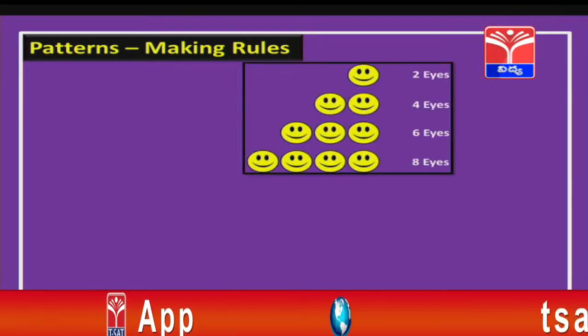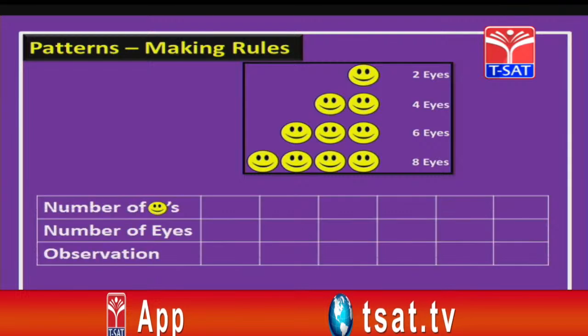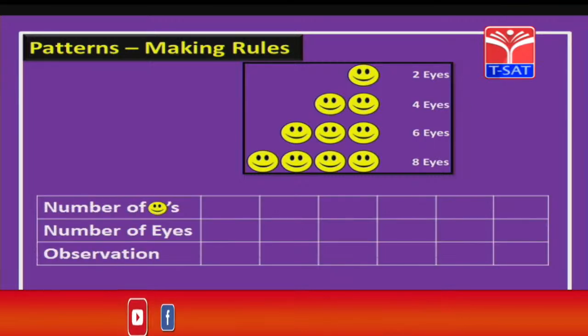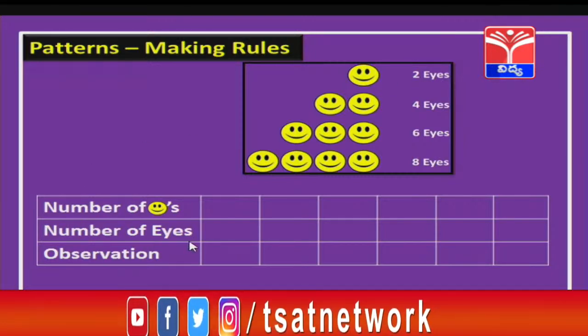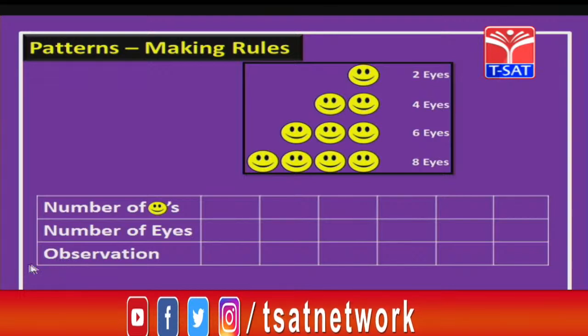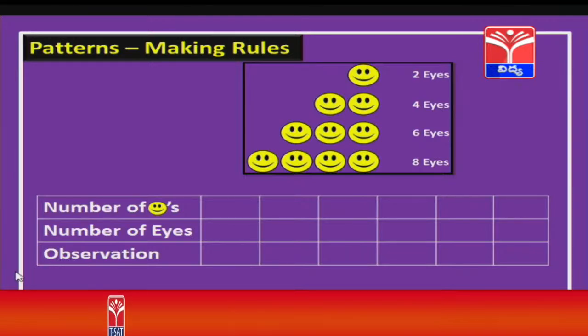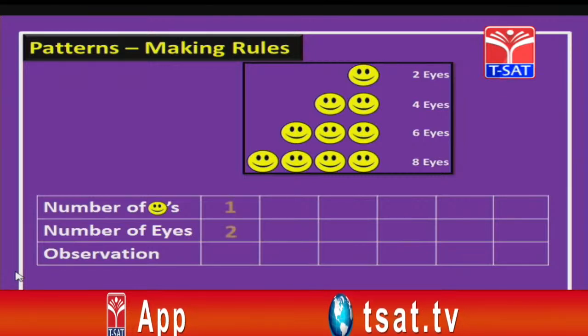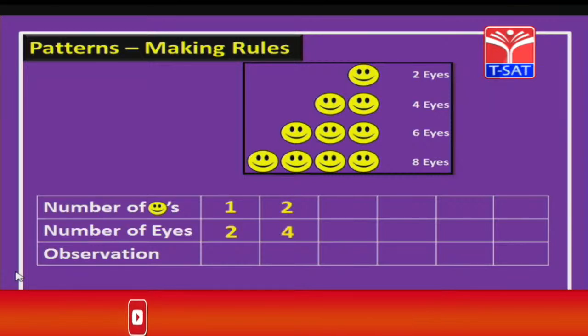Now let us summarize this using a tabular form. So in the tabular form, I am going to take a number of smileys and the number of eyes, that is the total number of eyes, and what are we going to observe from that smileys. Okay children, let us see. So we have seen when there is only one smiley we have 2 eyes, and when there are 2 smileys there are 4 eyes.